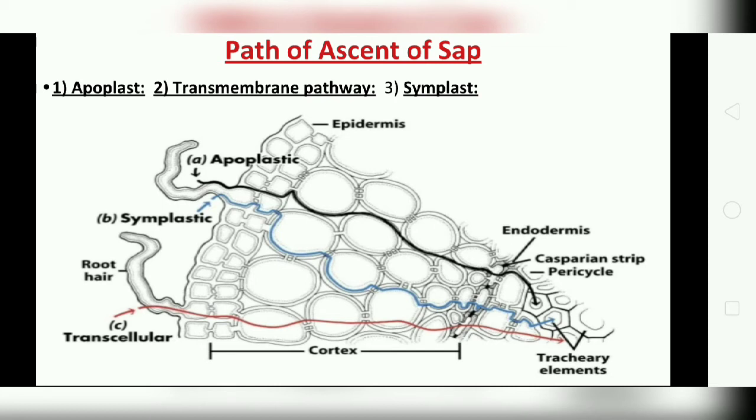Now the third part is the transmembrane pathway. It is the shortest pathway. It is the route followed by water that sequentially enters the cell on one side and exits the cell on the other side, thus involving at least two membranes from each cell in its path.